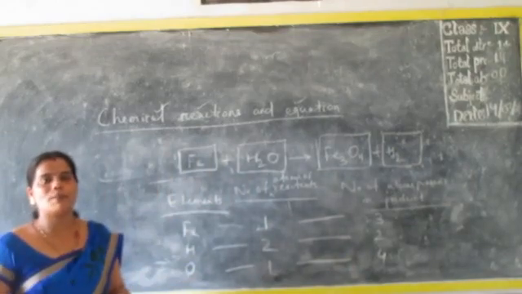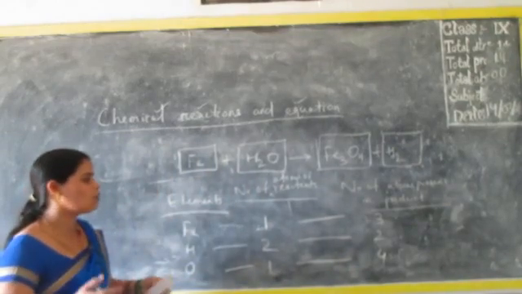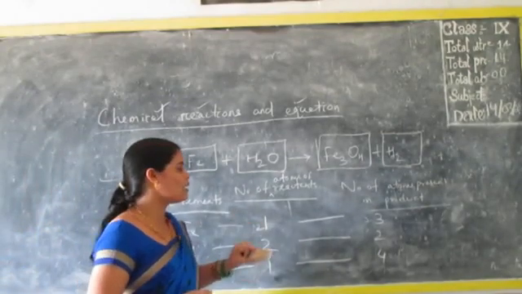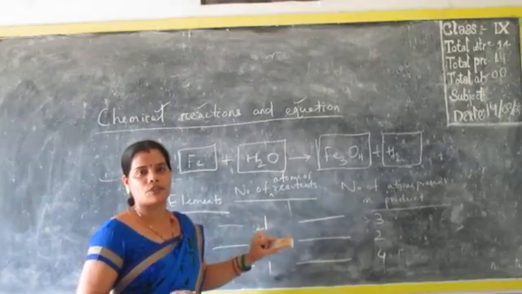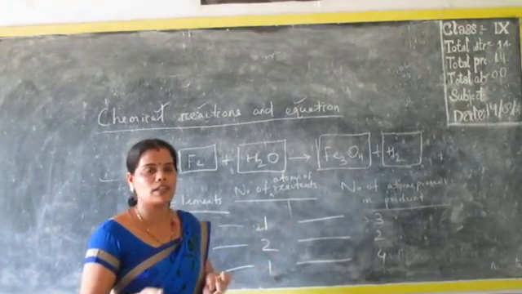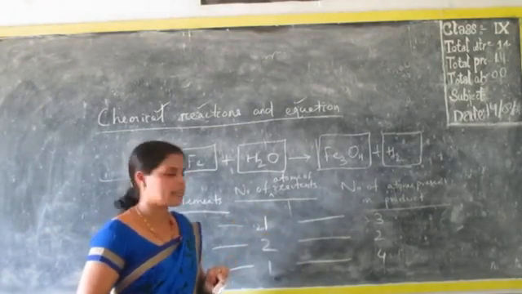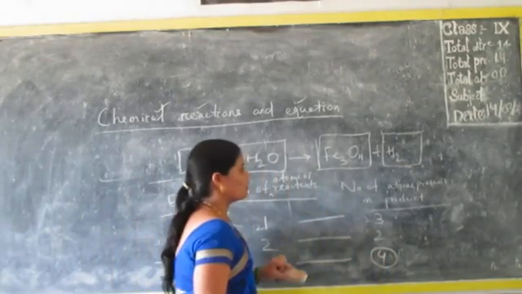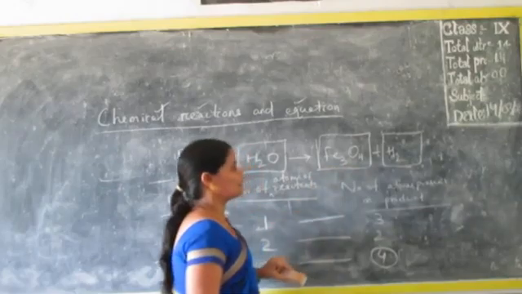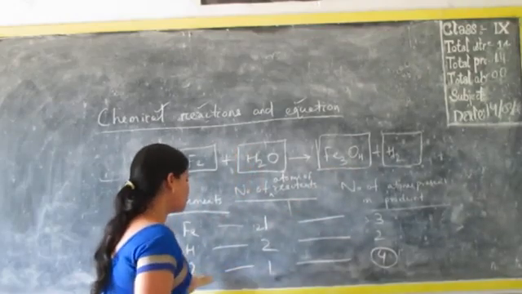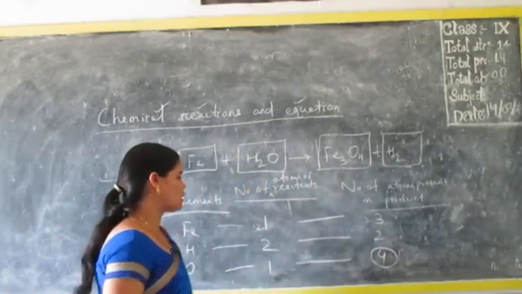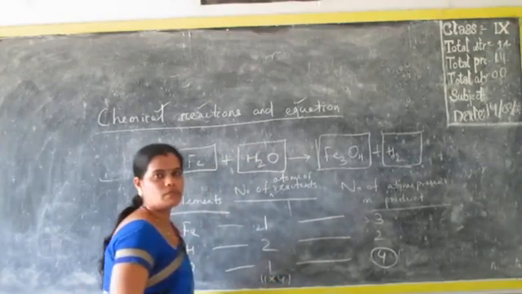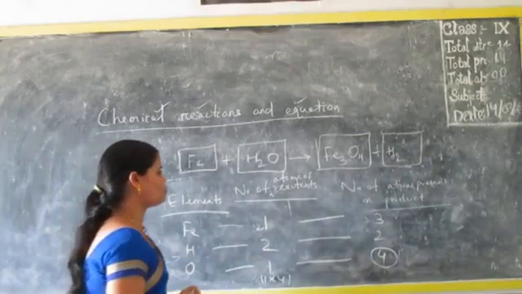Before balancing a chemical equation, first of all we have to keep in mind the maximum number of atoms inside the reaction. We have to consider that. Then only can we balance the chemical reaction. So what is the maximum one? It is 4, which is present in the product side. So to get oxygen as 4 atoms, we have to multiply by 4.